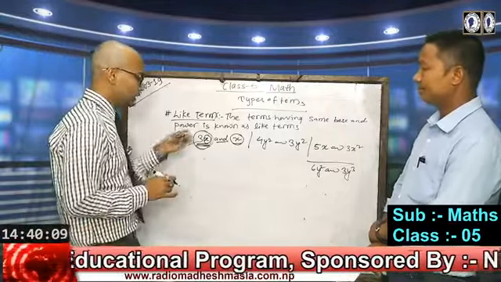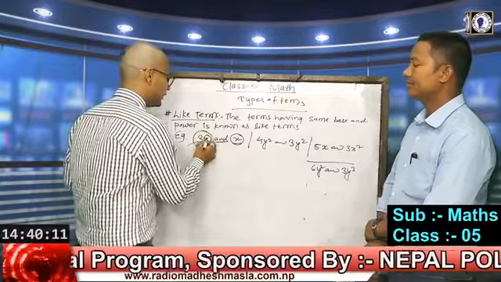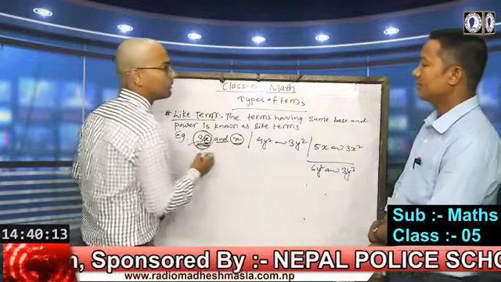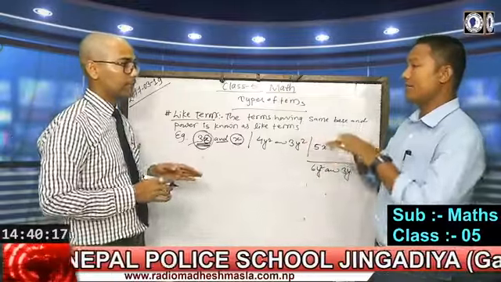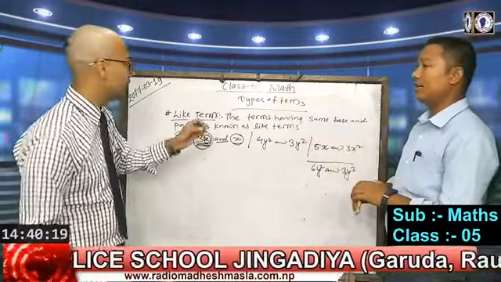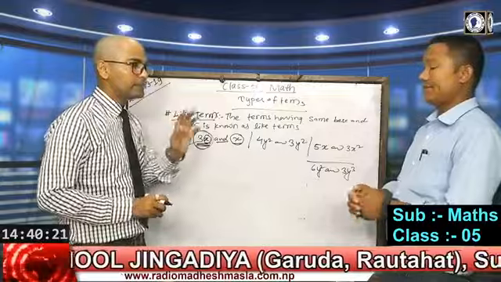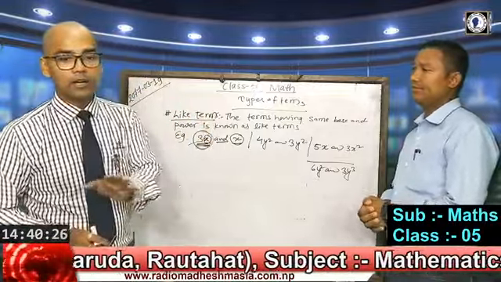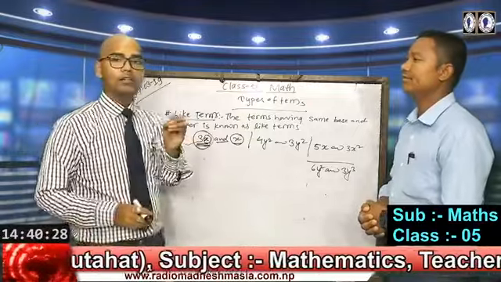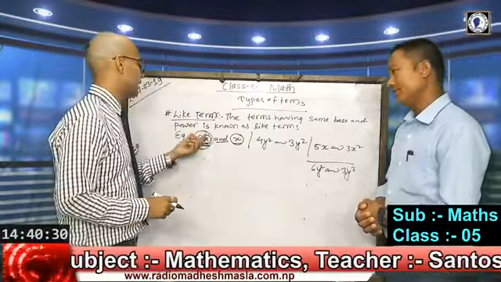We should only match the base and the power of the variable. The base and power must be matched to be like terms. If their bases and powers are the same, then only can they be called like terms.